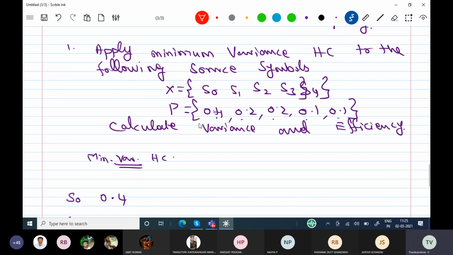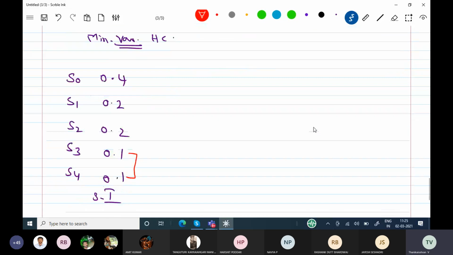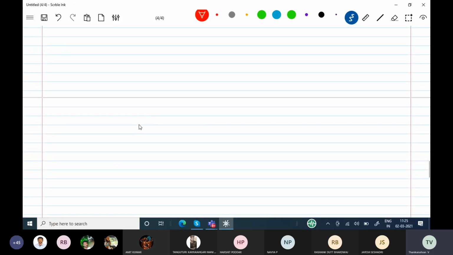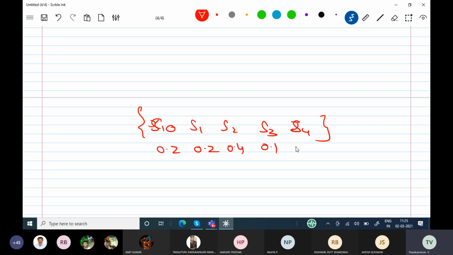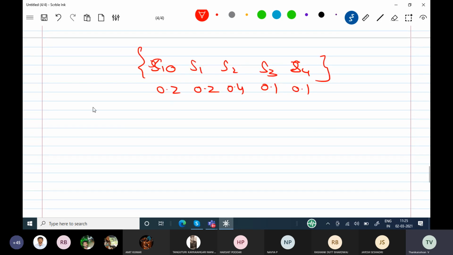Now I have to check whether all the probabilities are in descending order or not. For example, note down this one. S0, S1, S2, S3, S4, with probabilities 0.2, 0.2, 0.4, 0.1, 0.1. How to write this?